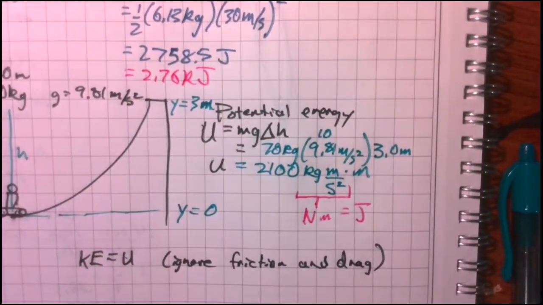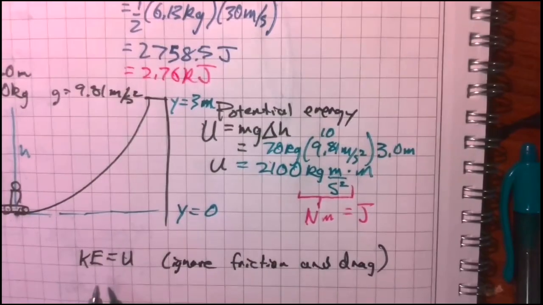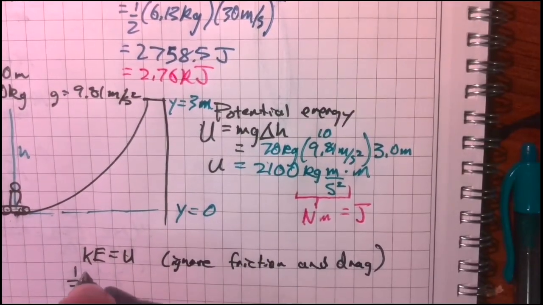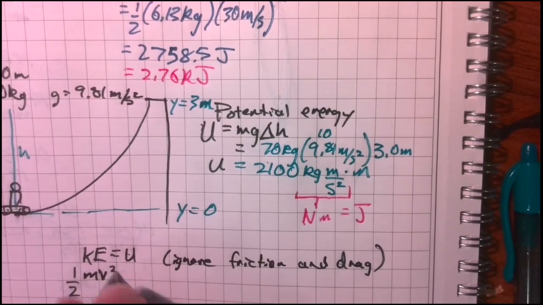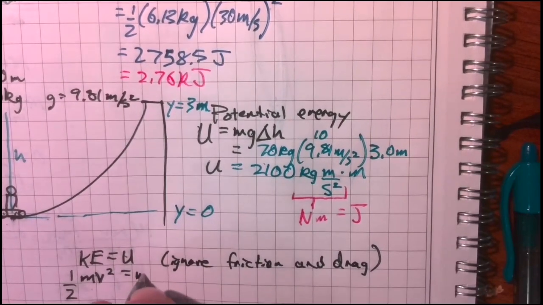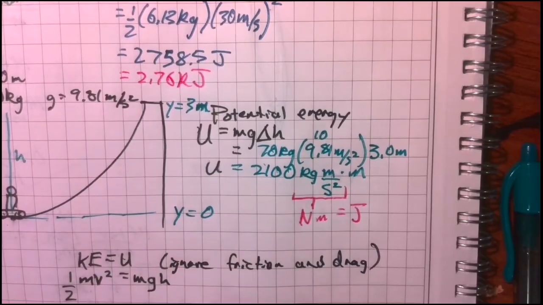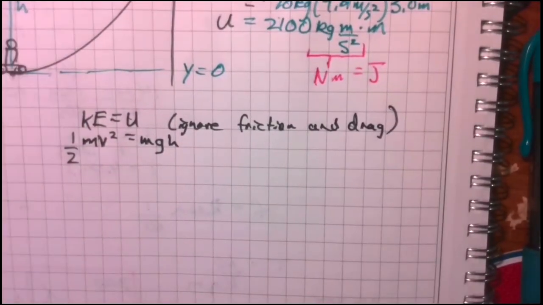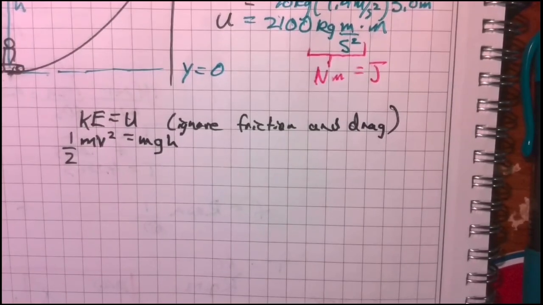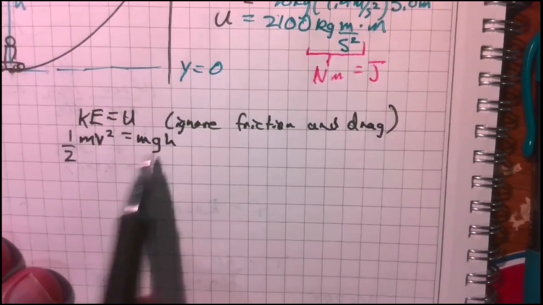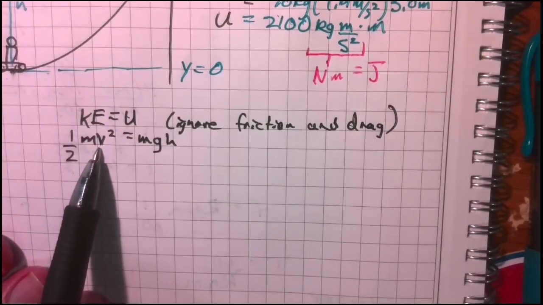Now let's plug this in. We're going to do it symbolically: 1/2 m times v squared, that's our kinetic energy, has to equal m times g times h, that's our gravitational potential energy. If we want to know his velocity at the bottom, all of the potential energy over here is going to become kinetic energy.